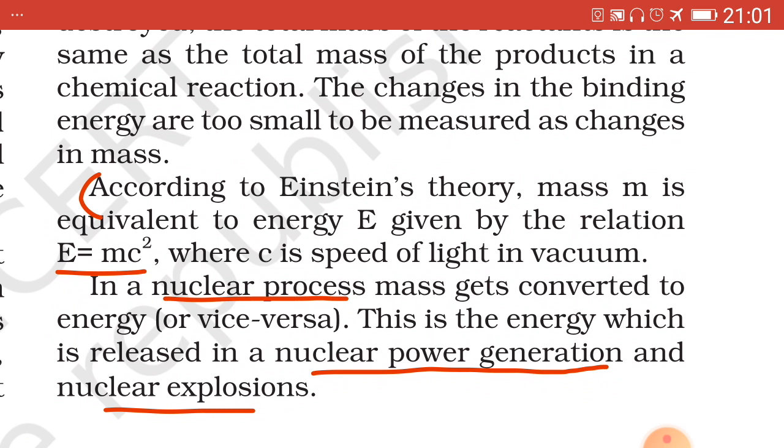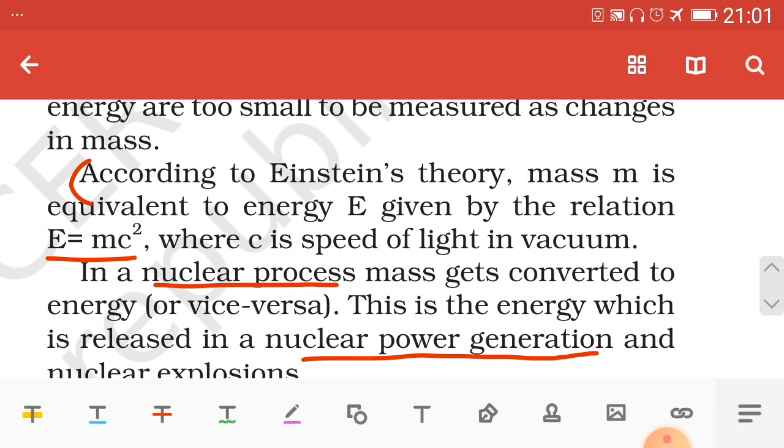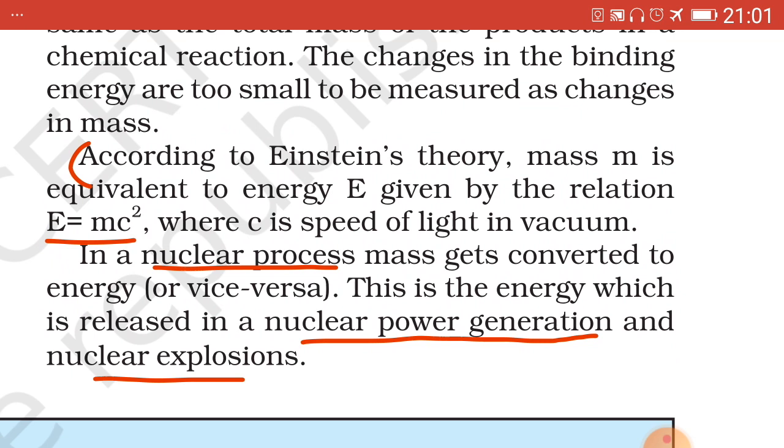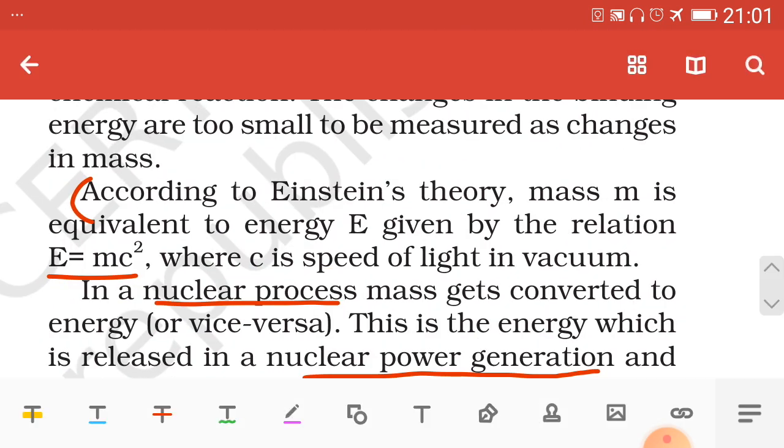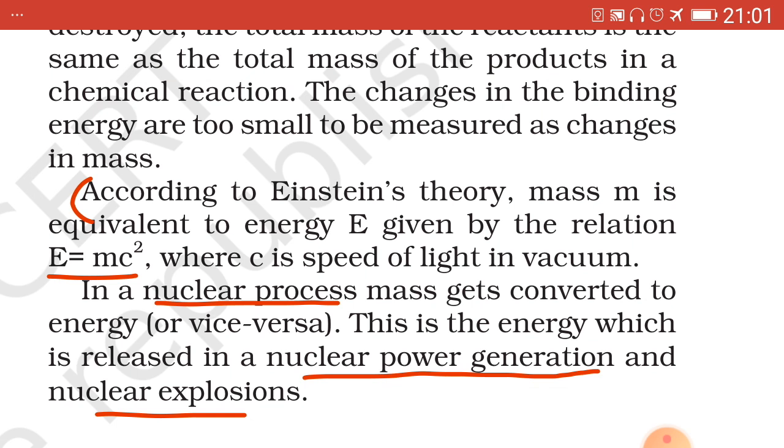In vacuum is important, or in free space. In a nuclear process, mass gets converted to energy or vice versa, and this is the energy which is released in a nuclear power generation and nuclear explosions.